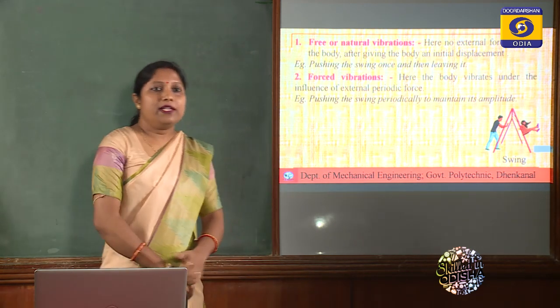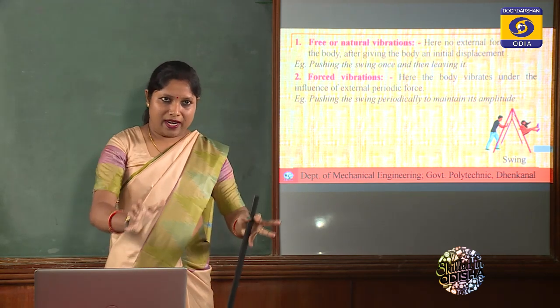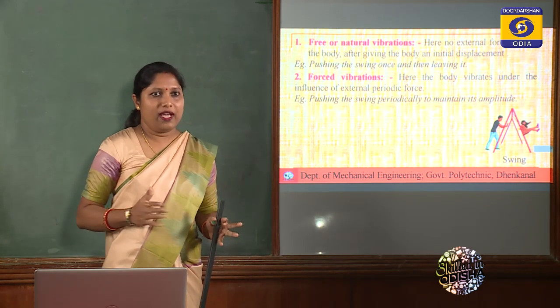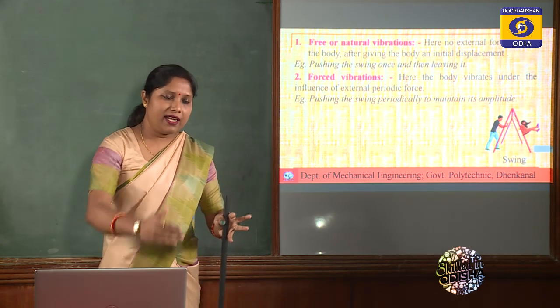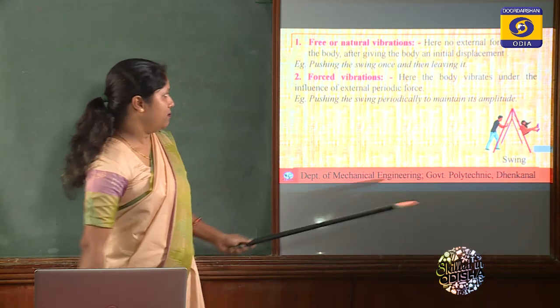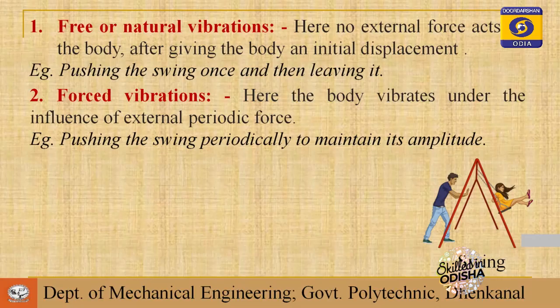What you actually do with your Raja swing is push your friend once, then when she comes back to you, you give another push, and again when she comes to you, again you give another force. Here you are giving an external periodic force, to maintain its amplitude. That is nothing but your forced vibration.